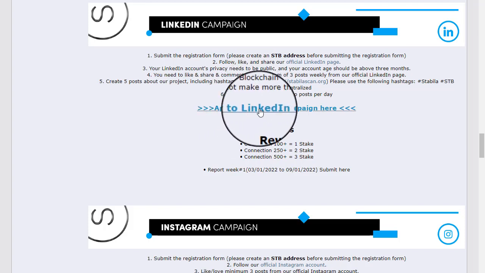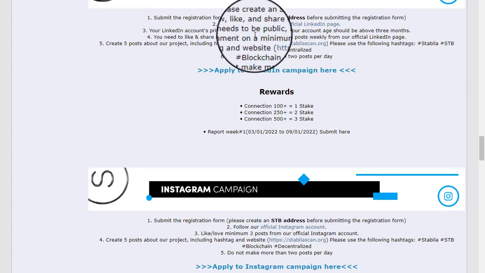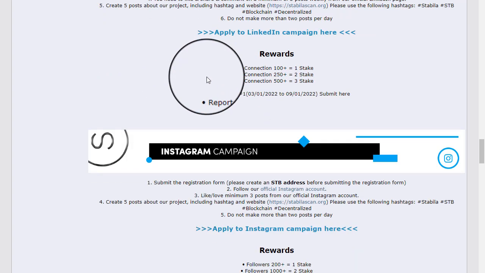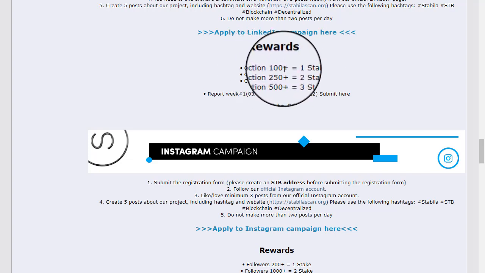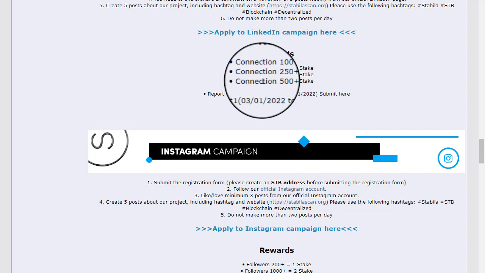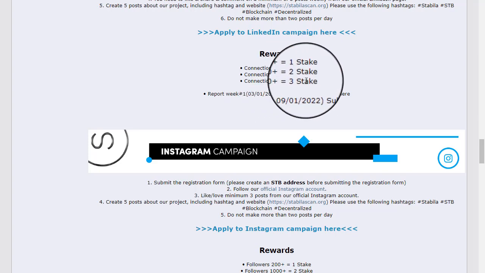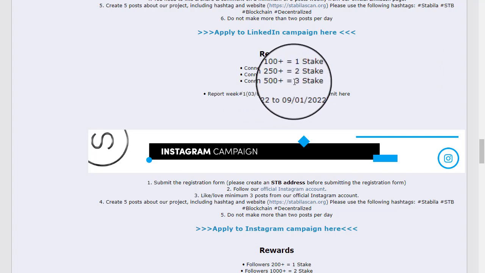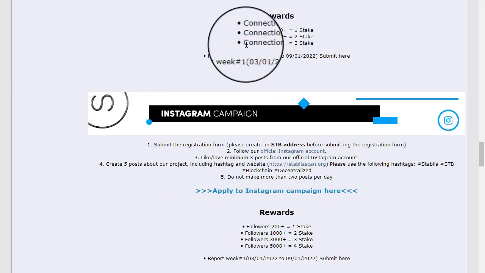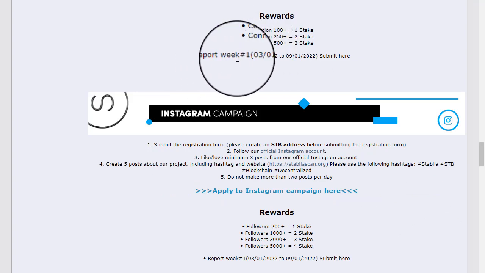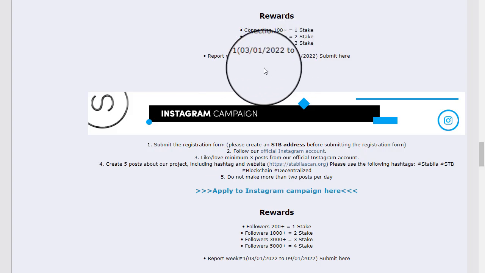So this is the apply form. Click on this Google form and put in all the information about your LinkedIn. This depends on your connections. If you have 100 plus connections, you will receive only 1 stake. If you have 250 plus connections, you will receive 2 stake. If you have 500 plus connections, you will receive 3 stake. At the end of the week, they provide a Google form. You have to put all your work on this Google form.